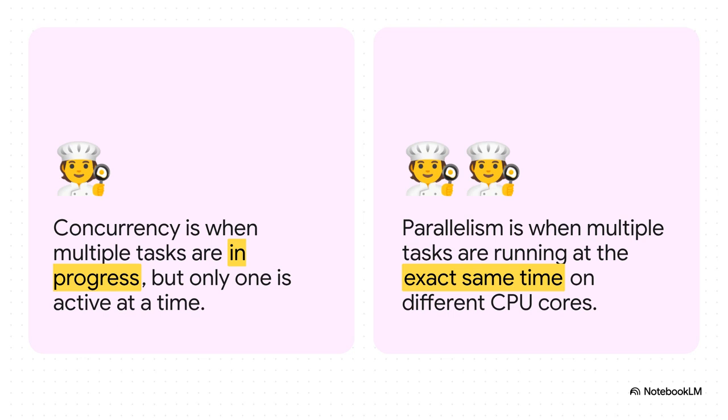Okay, first things first, we've got to get two crucial terms straight: concurrency and parallelism. Think of concurrency like one chef in a kitchen, juggling a bunch of different recipes. They're chopping vegetables, then they're stirring a sauce, then they're checking the oven. Progress is being made on everything, but only one single action is happening at any given moment. Parallelism, on the other hand, is like having multiple chefs, each in their own kitchen, all working on different dishes at the exact same time. That is true simultaneous power.